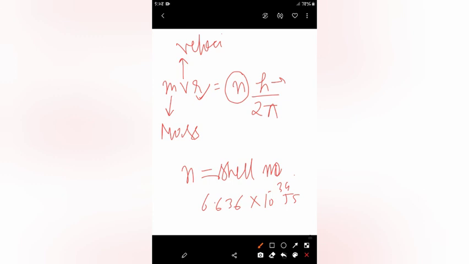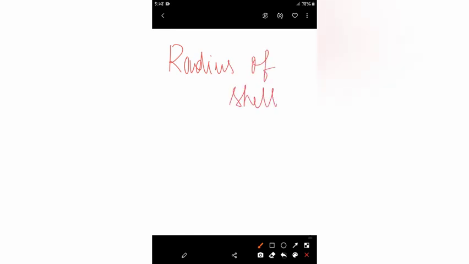This is one formula that you will be using in your numerical, and there is one more formula that you will be using, which is the radius of the shell. It will be asked how to calculate the radius of a particular shell. The formula for this is r_n is equal to 0.529 n square upon z, and this will be in angstrom.